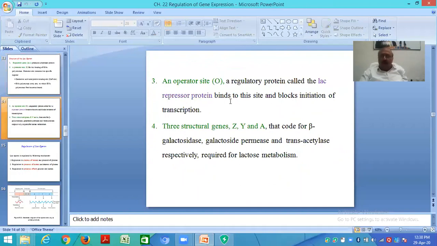Operator site O: a regulatory protein called the LAC repressor protein binds to this site and blocks initiation of transcription. Three structural genes Z, Y, and A code for beta-galactosidase, galactoside permease, and transacetylase respectively, required for lactose metabolism.